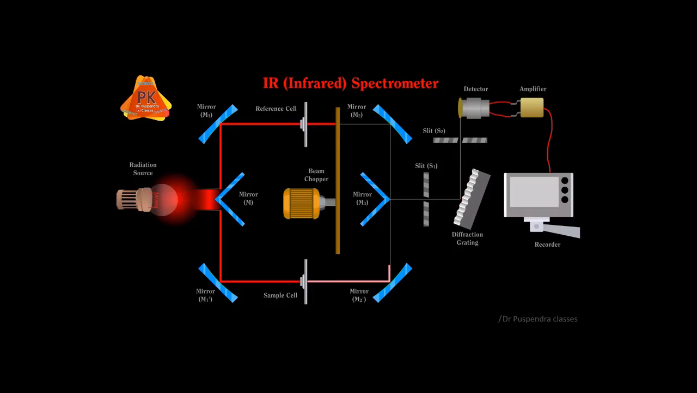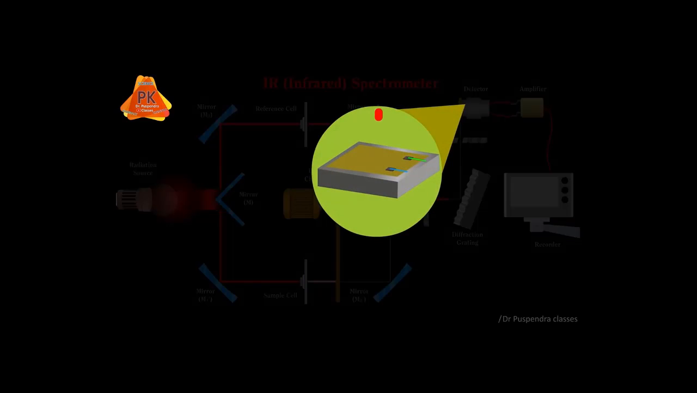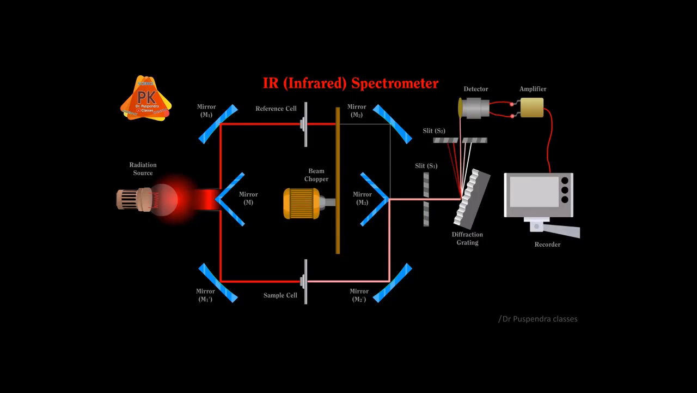Now the chopper will send the sample radiation. At that time the reference radiation will not reach the detector. So the sample radiation will also follow the same steps and it will reach the detector like this. And this alternate process will be continued throughout the analysis. Finally, the detector determines which frequencies have been absorbed by the sample and which are unaffected. The intensity of the absorbed radiation will be decreased and the signal will be amplified by the amplifier like this.